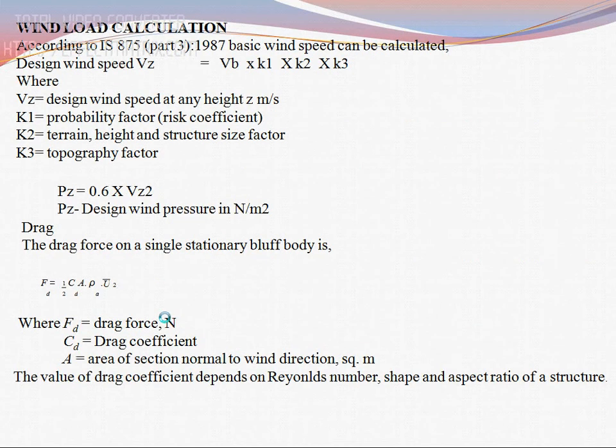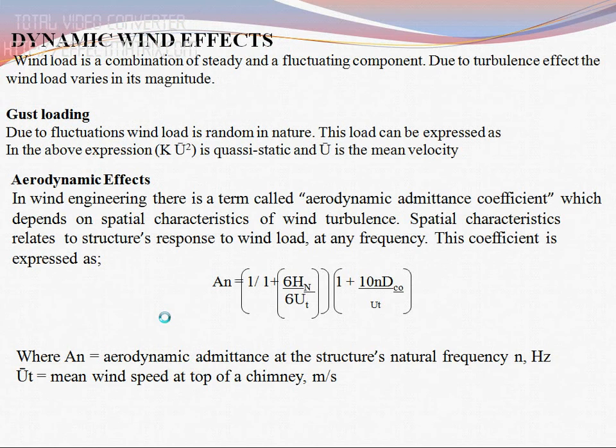Wind load calculation. According to IS 875 1983, VZ is equal to VB K1 K2 K3 and PZ is equal to 0.6 into VZ square. PZ is the design wind pressure in Newton per meter square and VZ is the design wind speed at any height Z in meter per second.